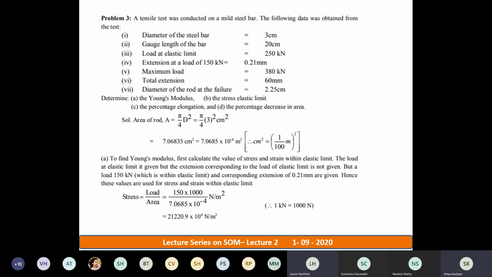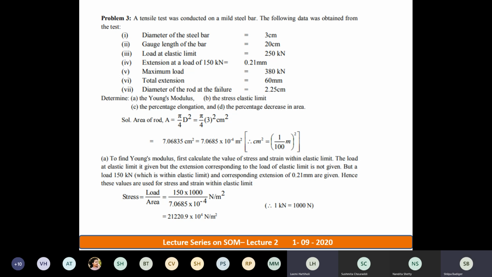Extension at a load, ma'am. Okay, I should consider 150 then. Yes, ma'am. Of course, the solution is already there. Extension at the load 150 is given to you. But suppose I take 250, will my answer be wrong? Because if you see the question, it is load at elastic limit. I'm still in elastic limit if I take 250. If I take 250, will my answer be wrong, Shilpa?